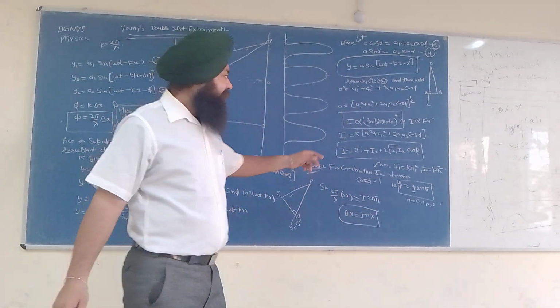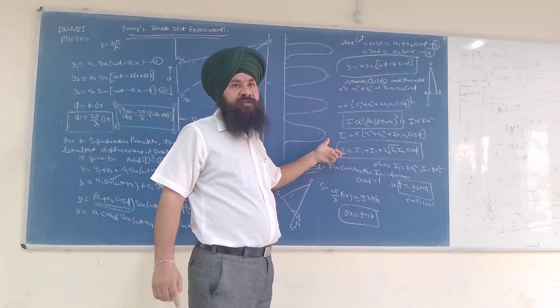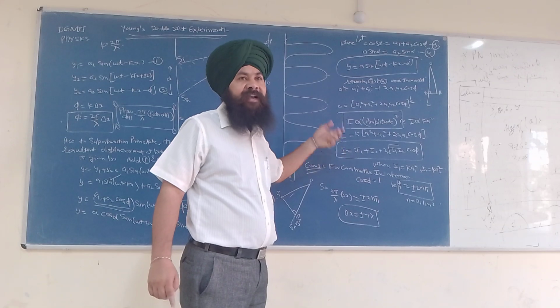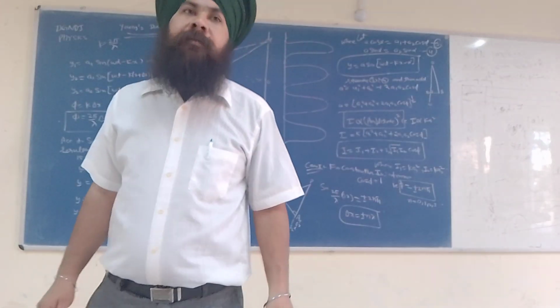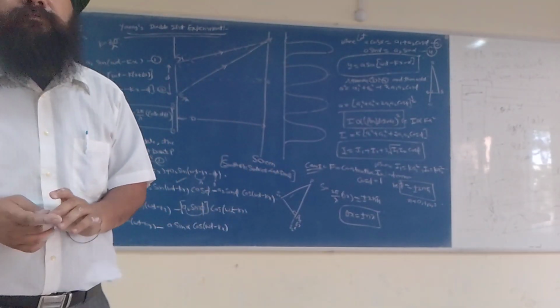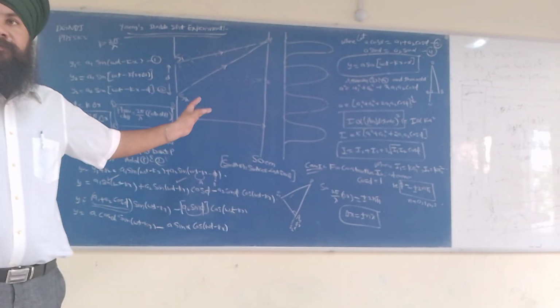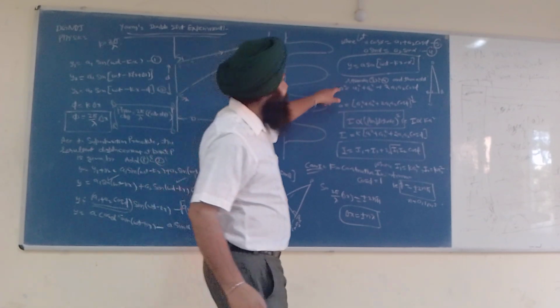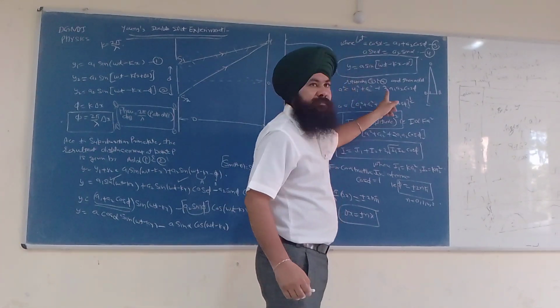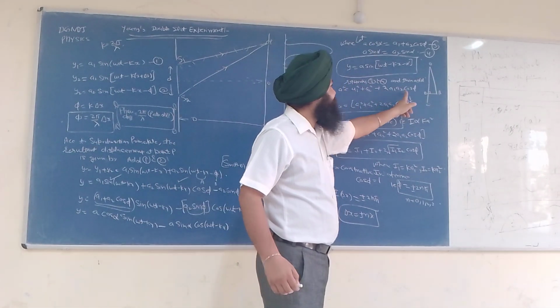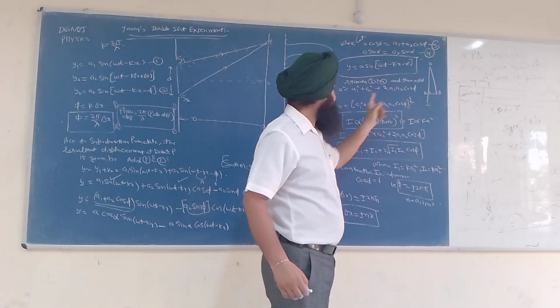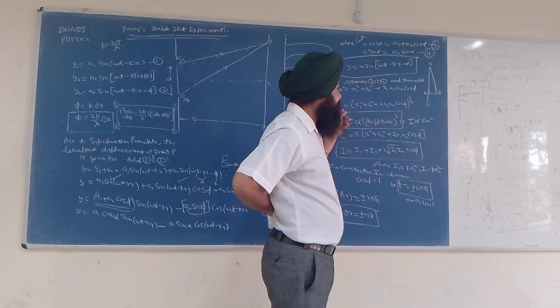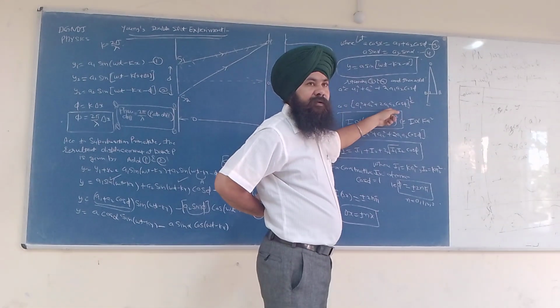So this is the general equation for the intensity of light at point P. Up to this part, you understand this? I simply squared and then added. After squaring and adding, I am getting this, and after taking the square root, I am getting this.